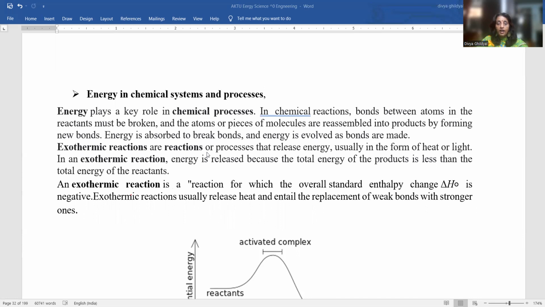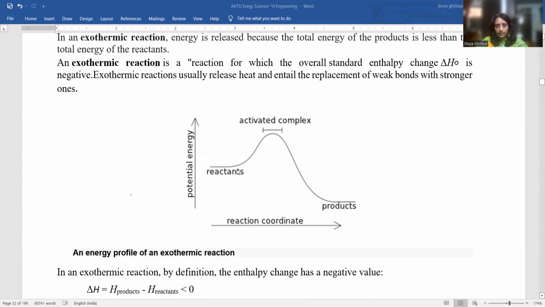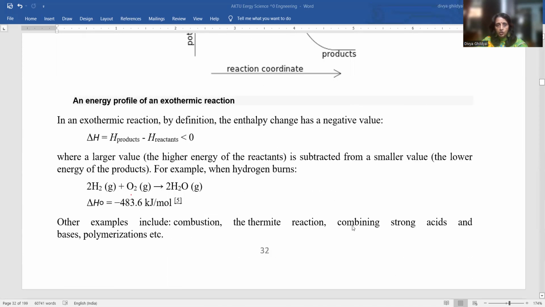Exothermic reactions are reactions or processes that release energy, usually in the form of heat or light. In an exothermic reaction, energy is released because the total energy of the products is less than the total energy of the reactants. Here are the reactants, here are the products. Take the example of milk. It has been kept in heating sunlight. So they are the reactants. They will get activated in heated sunlight, and the products we will get when we keep it in scorching heat.